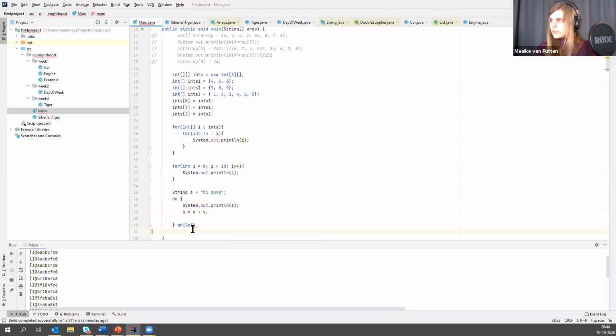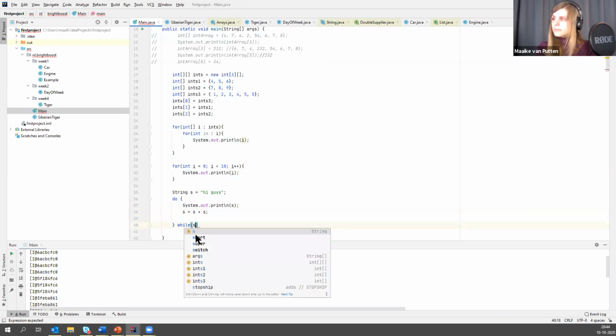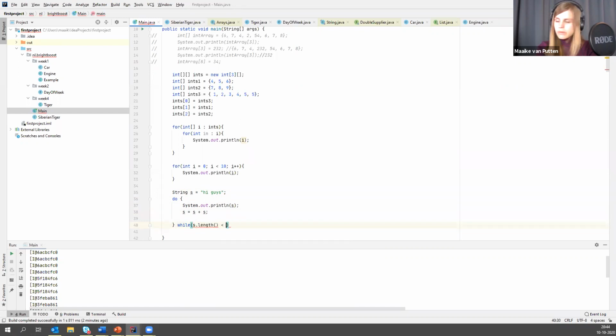And here I'm going to say do this while s.length is smaller than 1000. I think this is some super useful code. Anyone has a clue what this does? Yes.